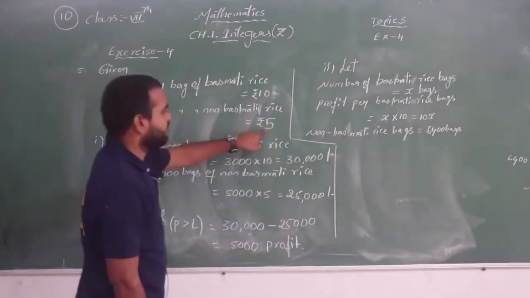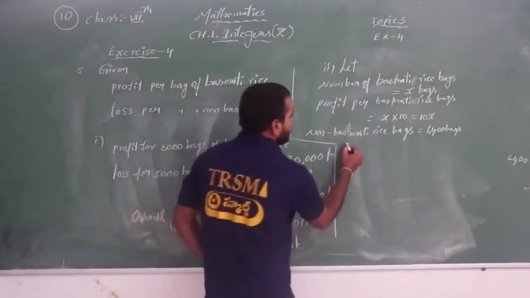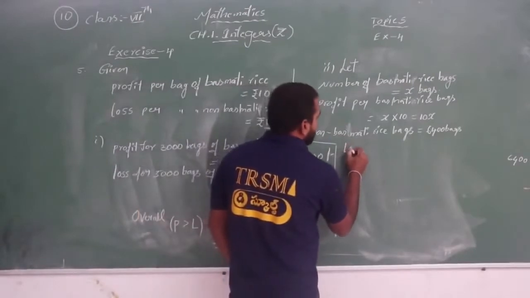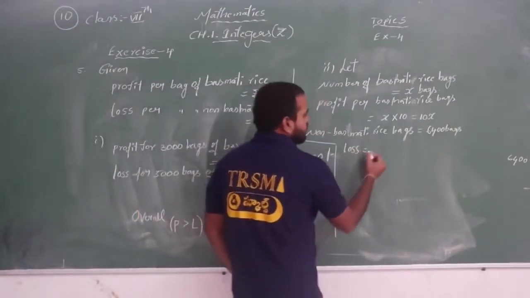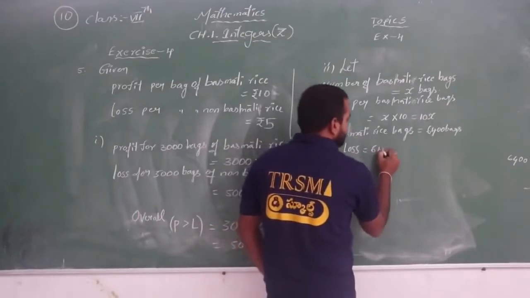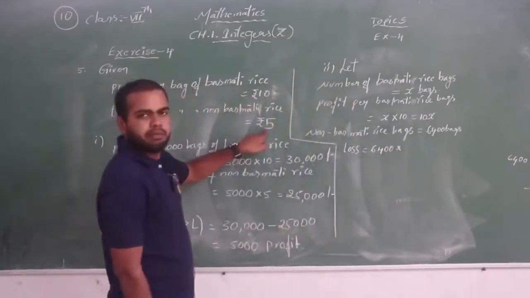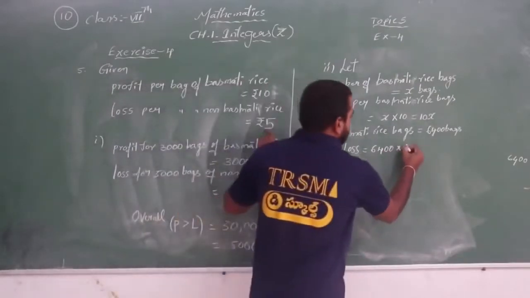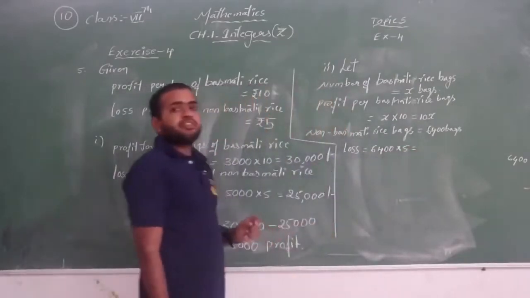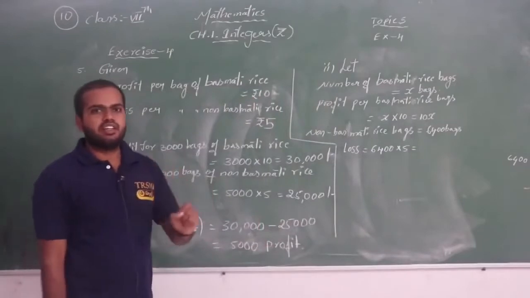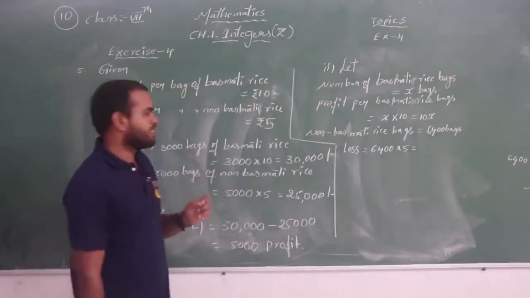How much loss per bag? 5 rupees. So the loss is the number of bags, 6,400, into the loss for every bag, which is 5. Just multiply and you will get how much loss he received.